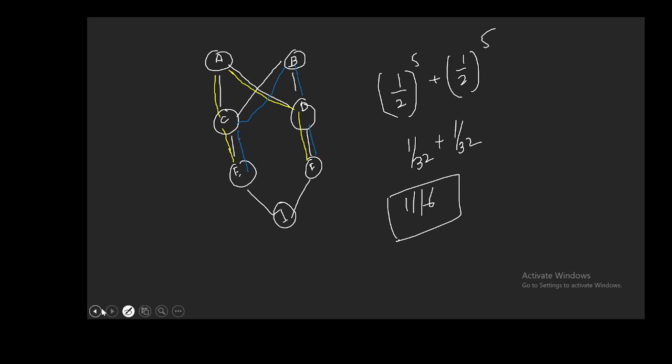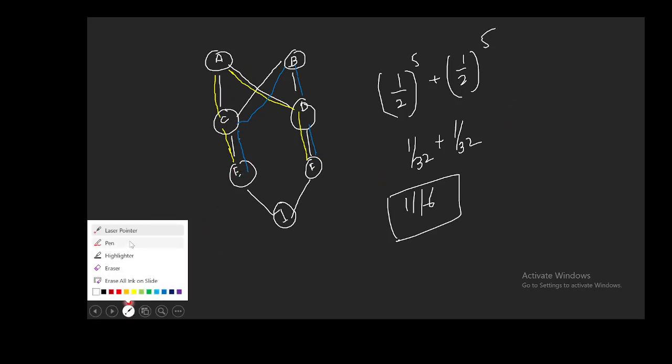So one pathway, let me highlight this. One pathway is like this. This is one pathway, and the another pathway is from F to D to B to C to E, and the another pathway is F to C to A to D to E, F. Okay, E C A D F and F D B C E. So these are the two pathways.